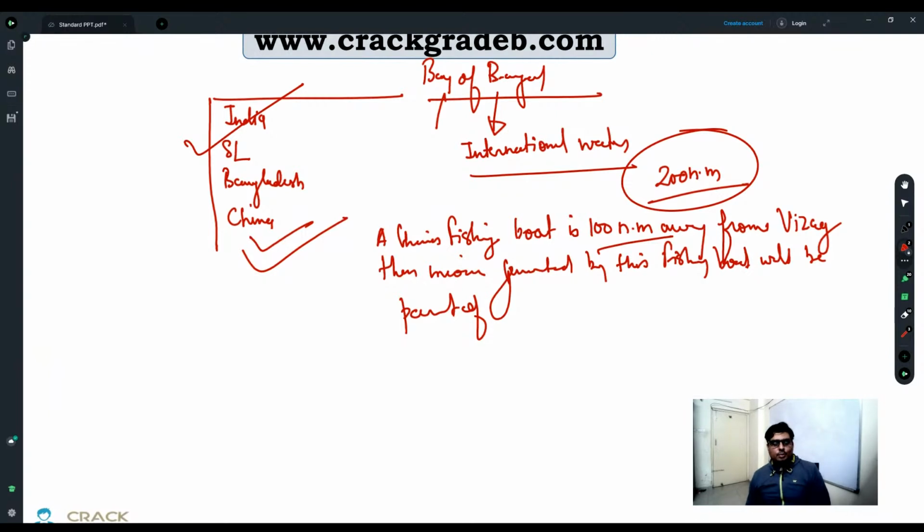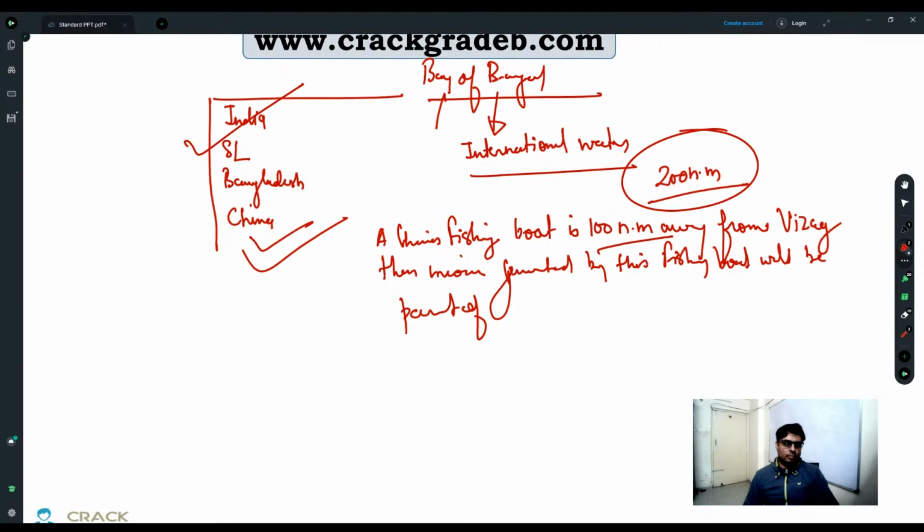See, this is the problem with the NCERT, right? If a person is in a country and he is generating income, then only that income will be part of the country's GDP. Any person who is working in an embassy will not be considered a resident of India, and his income will not be part of India's GDP.